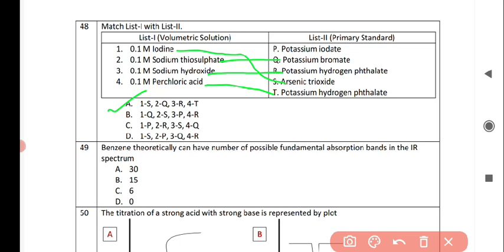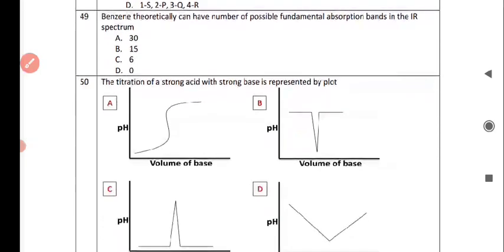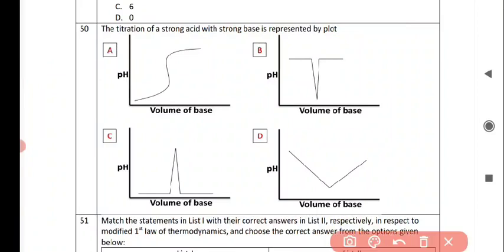Next question is, benzene theoretically can have number of possible fundamental absorption bands in the IR spectrum, and the correct answer is option A, 30. Next question is, the titration of a strong acid with strong base is represented by plot, and the correct answer for this question is option A. That means this plot represents the titration of a strong acid with strong base.